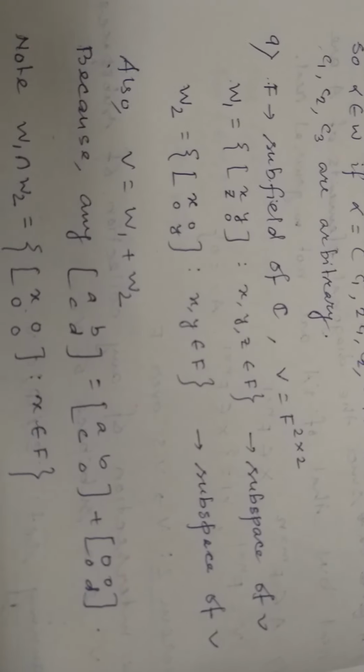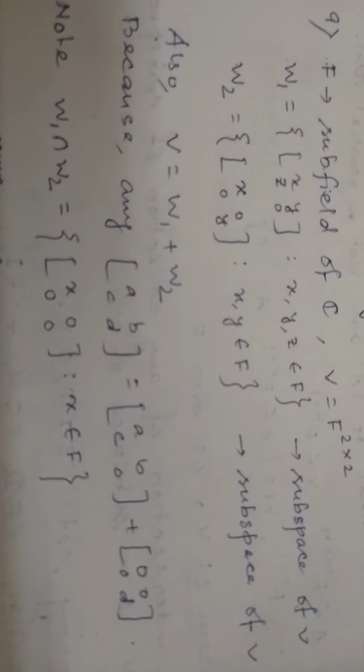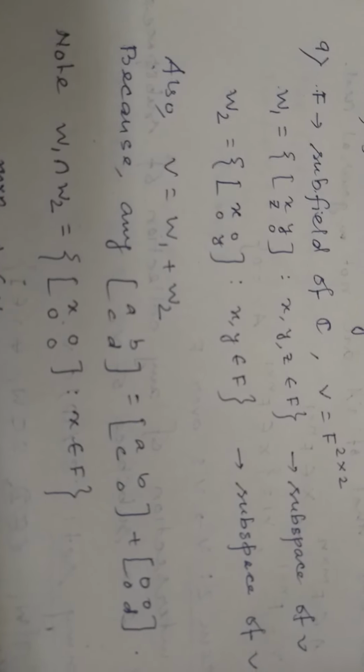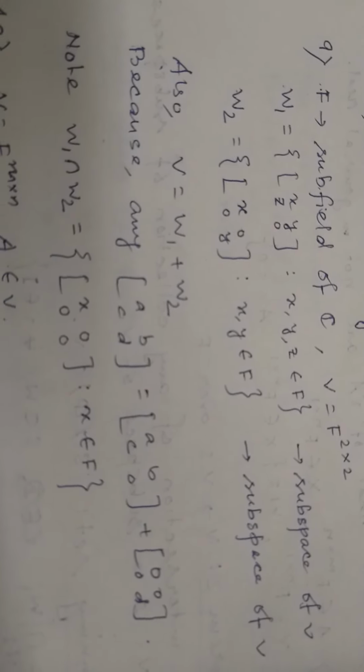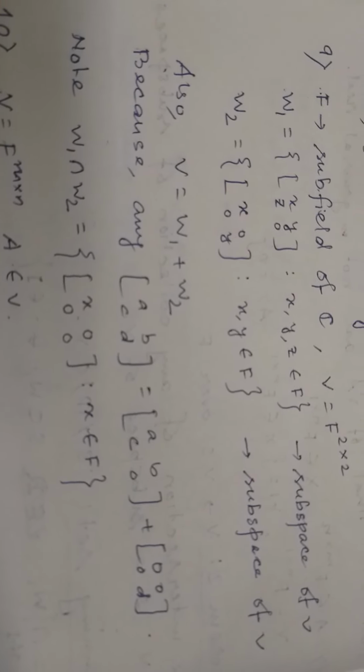Next example: let F be the subfield of complex numbers and V be the vector space of all 2 by 2 matrices over the field F. We are taking two subspaces.